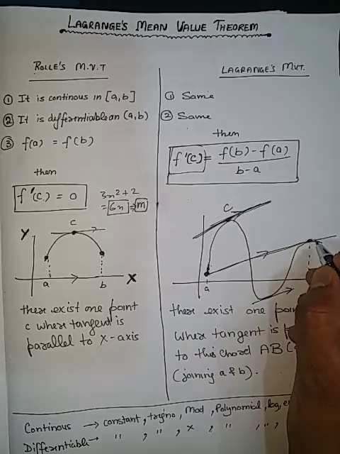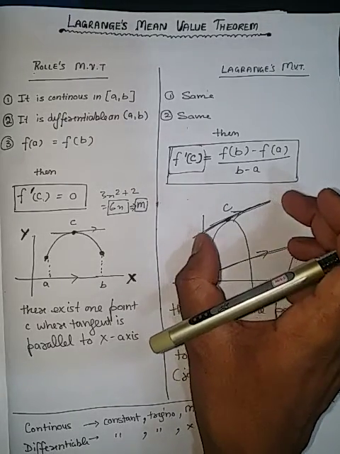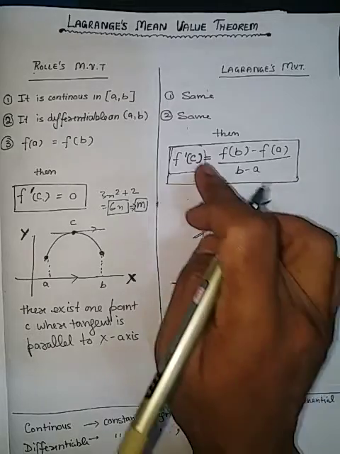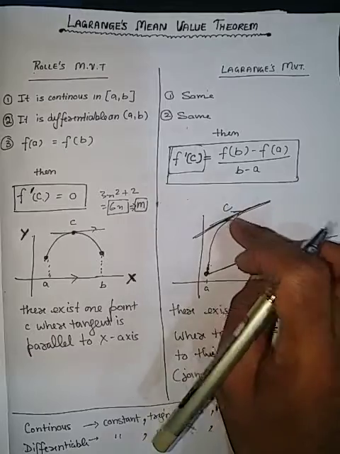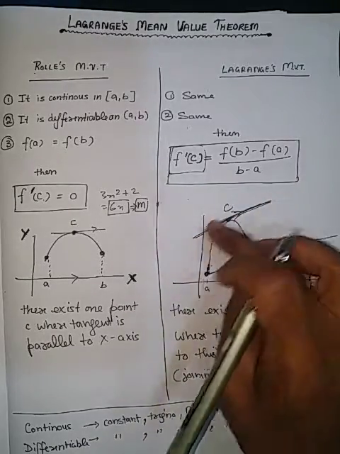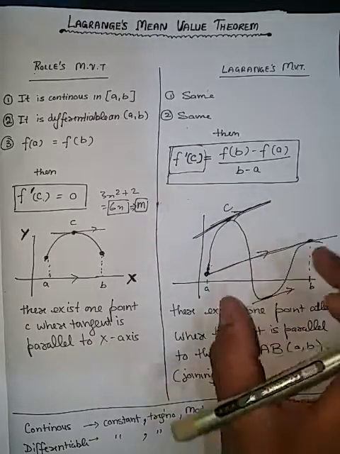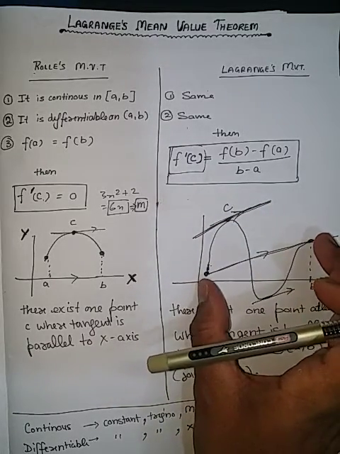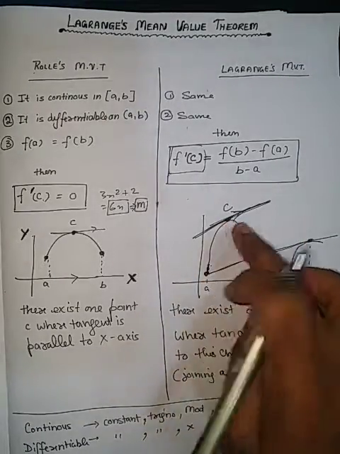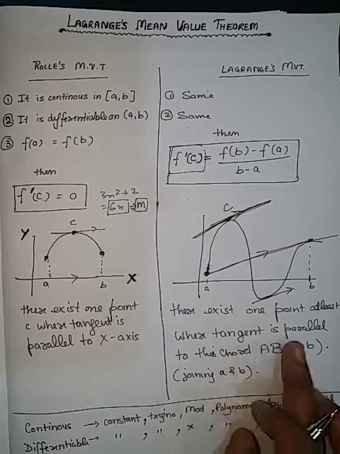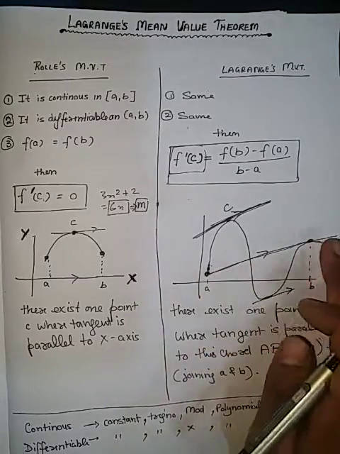The line joining these 2 points is parallel to the tangent which is passing through c. So this formula gives the point c. The tangent passing through c is parallel to the line joining A and B. So there exists at least one point c where the tangent is parallel to the chord joining the points A and B.